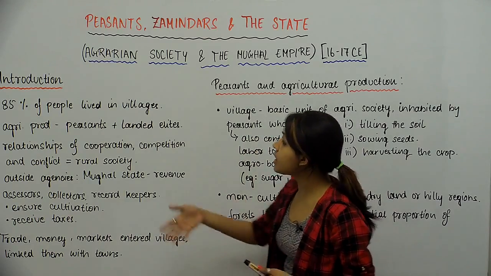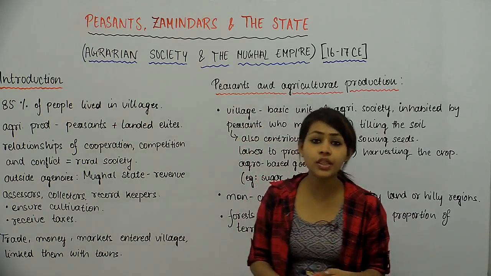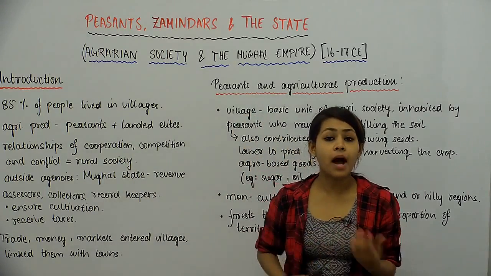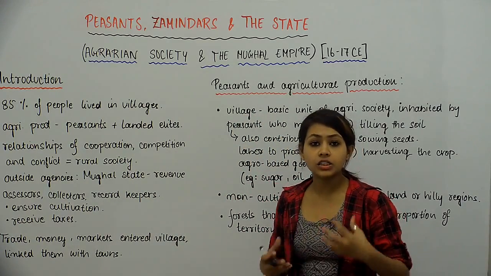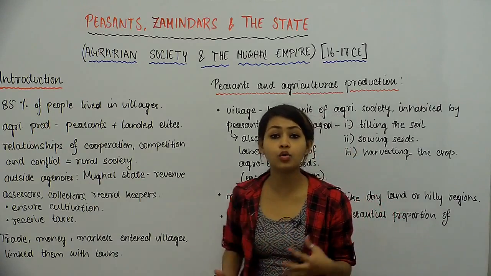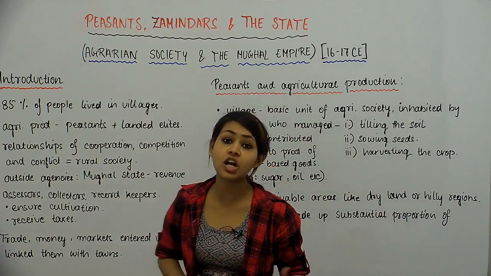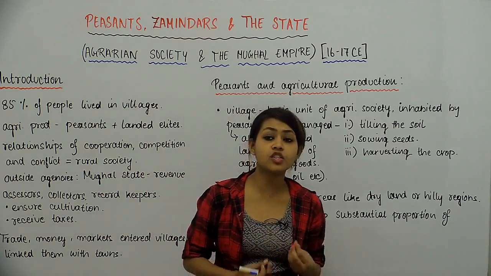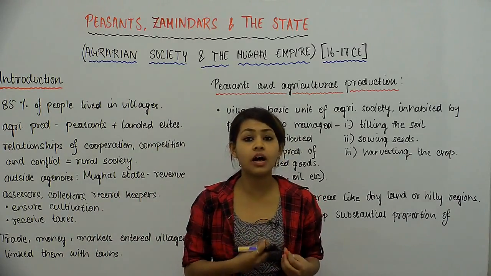So we start with an introduction, a background of the time. जिस time की हम बात कर रहे हैं उस time पे क्या क्या होता था, कैसे कैसे होता था, and then we start talking about the various components of what makes an agrarian society.